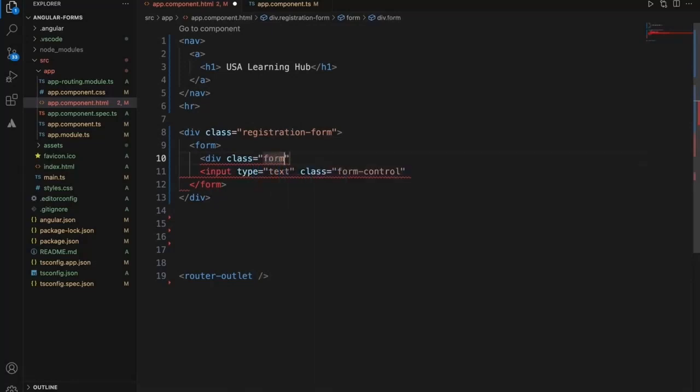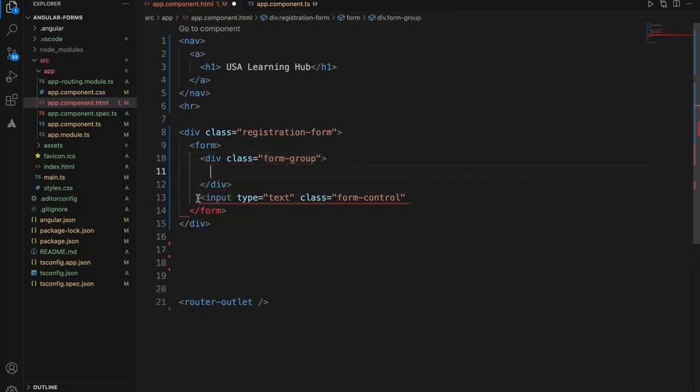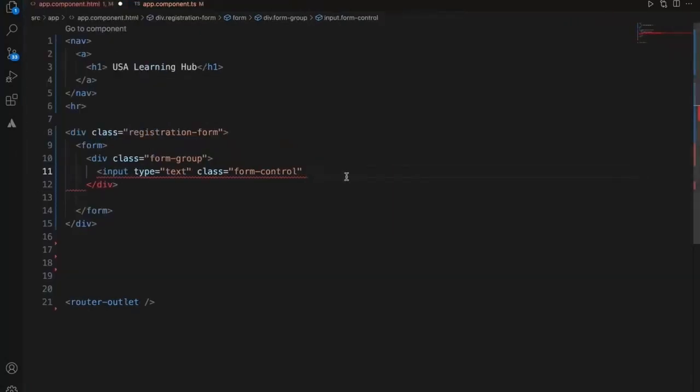So I'll add a form group, and within this a form control, and I'll add a placeholder. It's for first name. I'll repeat this same four times.